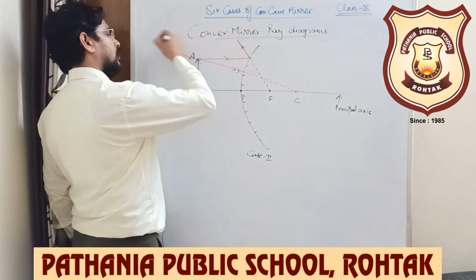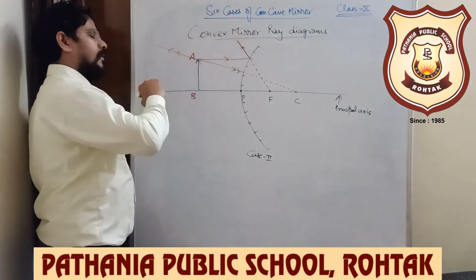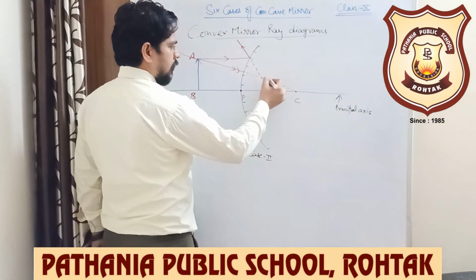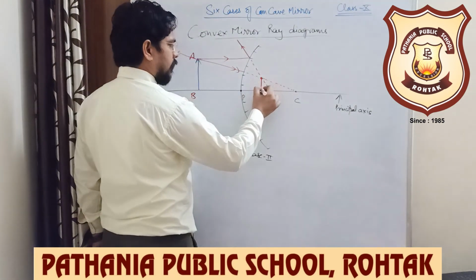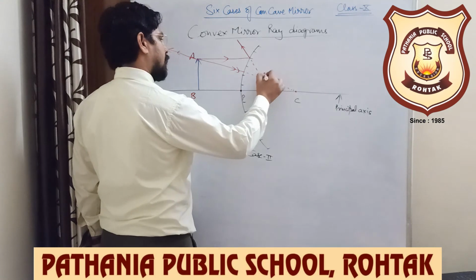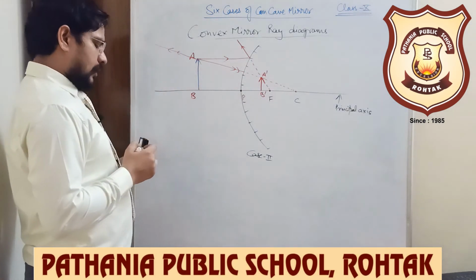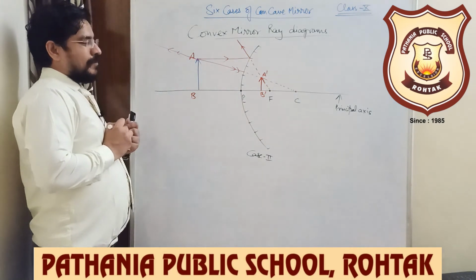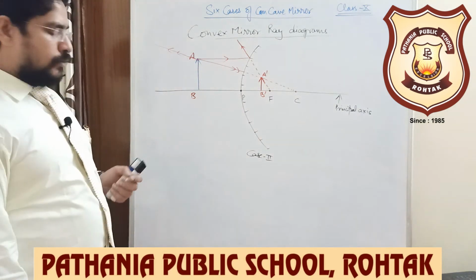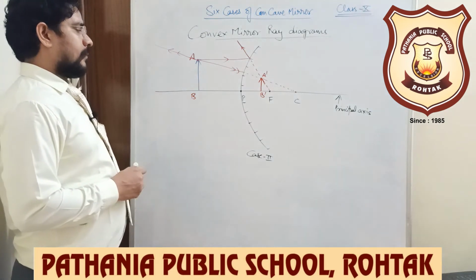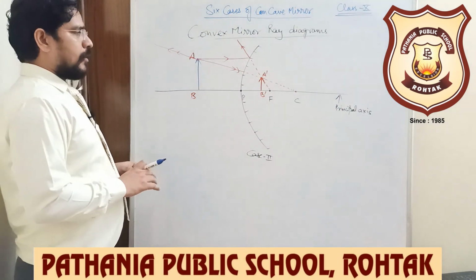So these 2 reflected rays are never going to meet, but as you can see, they appear to meet at this point where your image formation will take place, A dash, B dash. As you can see, the image is erect, but smaller than the size of the object, and the image is between pole and focus.